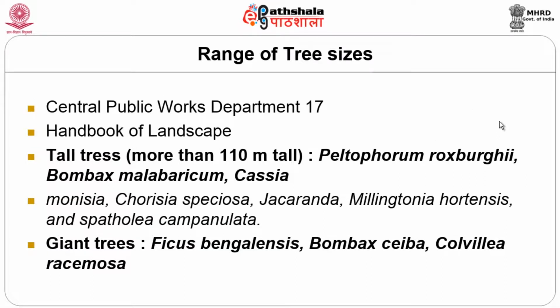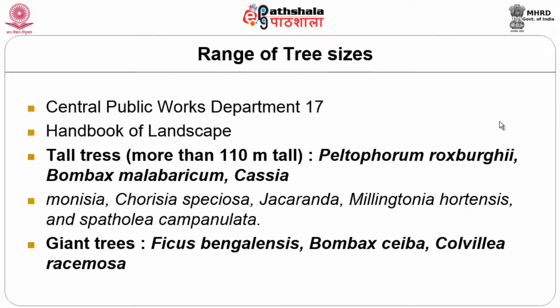Tall trees grow more than 10 meter tall. It's so huge and it also takes the trees years to achieve that height. It will be higher in number. Coriaria speciosa, Jacaranda and Spathodea campanulata, all these will come under the tall trees. Giant trees, they are huge trees.